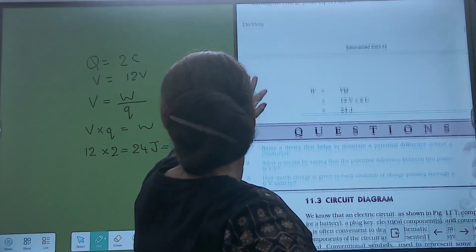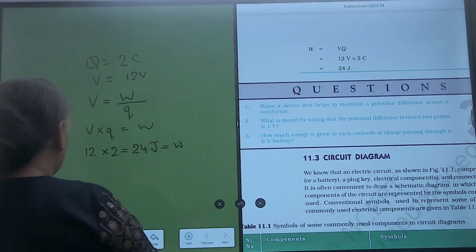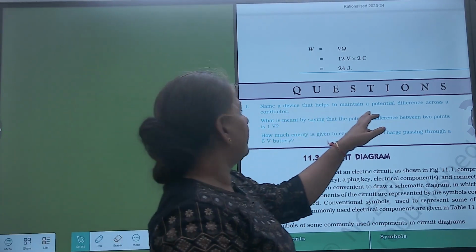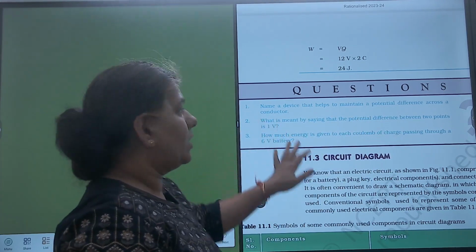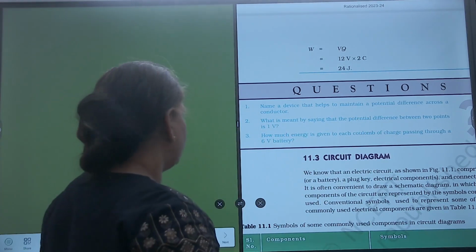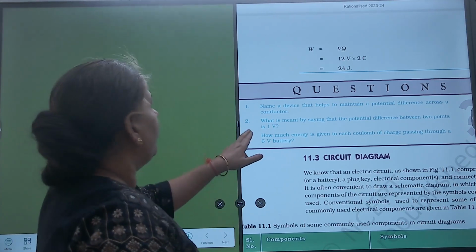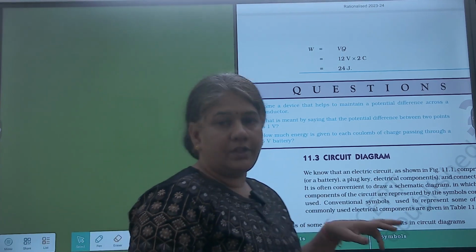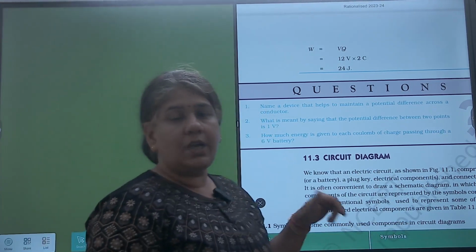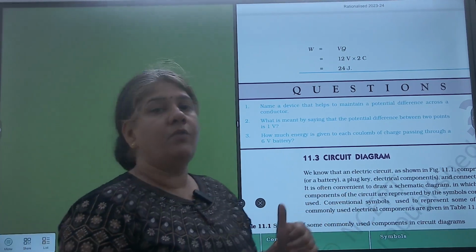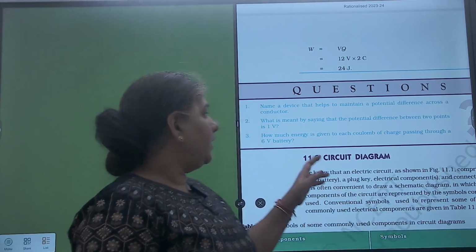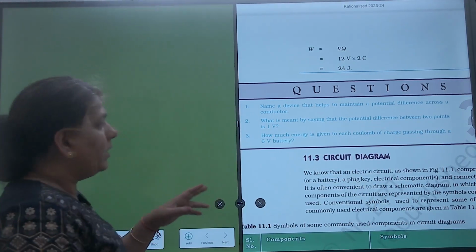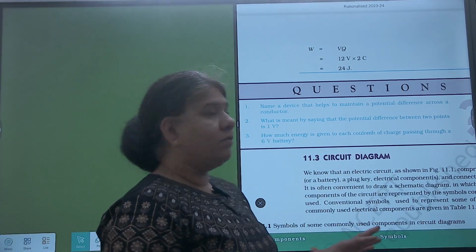Now let's come to this in-text question. The first question says, name a device that helps to maintain potential difference across a conductor. So the device is cell or a battery. What is meant by saying that potential difference between the 2 points is 1 volt? We just discussed it. When 1 coulomb charge is moved from one point to another and work done is 1 joule, we say potential difference between the 2 points is 1 volt. So here actually you have to give the definition of 1 volt.